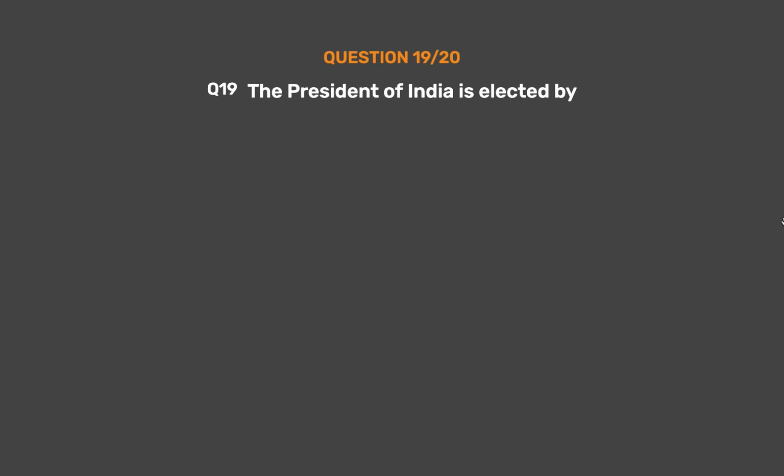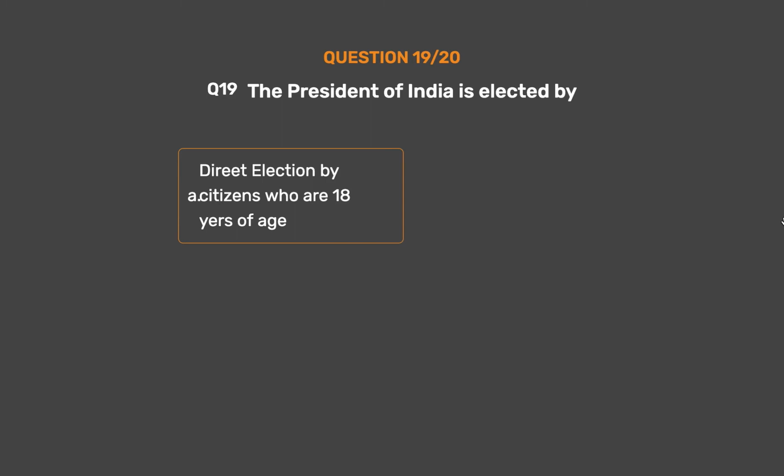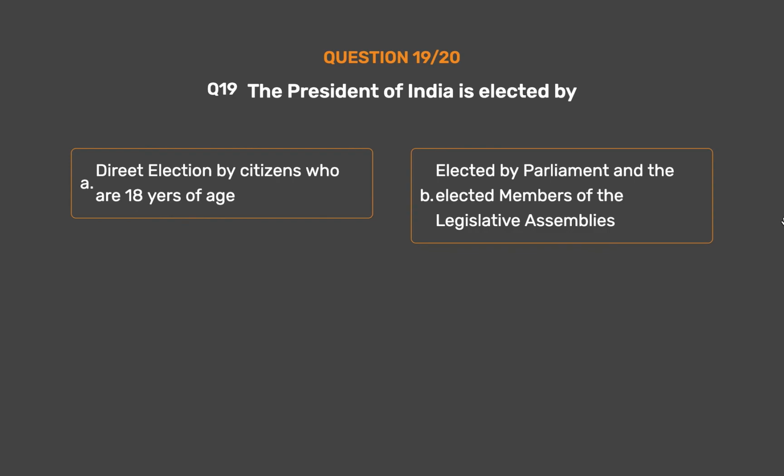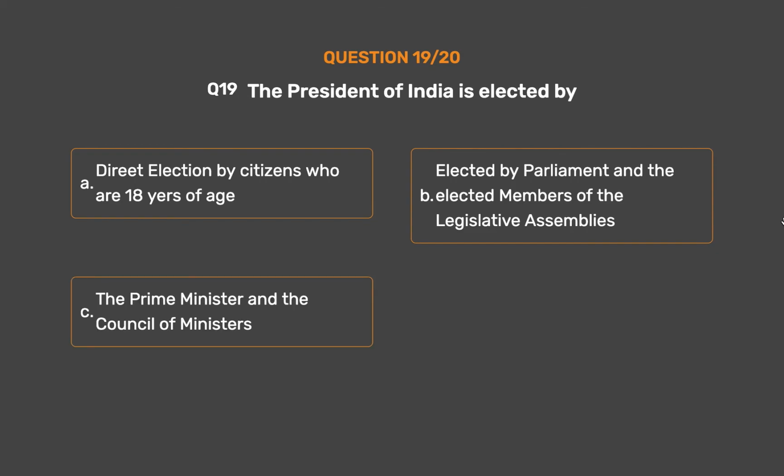Question number 19. The President of India is elected by option A, direct election by citizens who are 18 years of age. Option B, elected by Parliament and the elected members of the legislative assemblies. Option C, the Prime Minister and the Council of Ministers. Option D, all of the above.